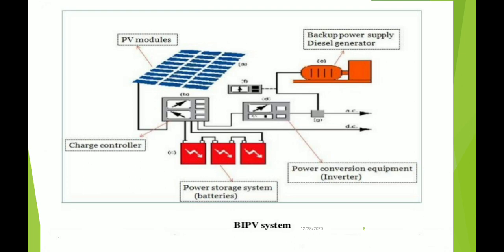This is the photo of a BIPV system. Here the rays from the sun hit the PV module, that is, the cells. Then the cells are connected to a charge controller, which is further connected to batteries that store this energy. Then we use an inverter, a power conversion equipment which converts the DC into AC. We also have a backup power supply, a diesel generator.